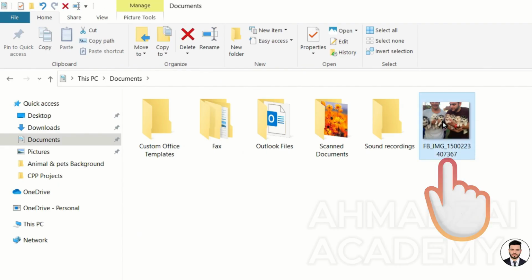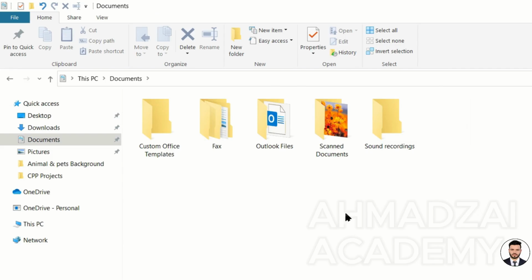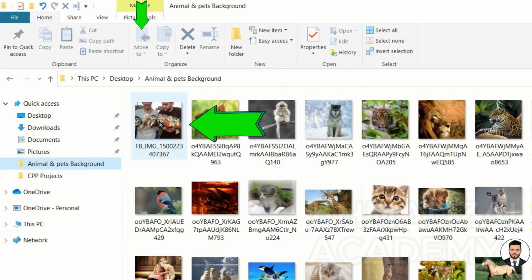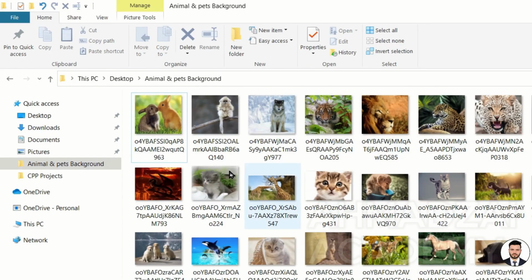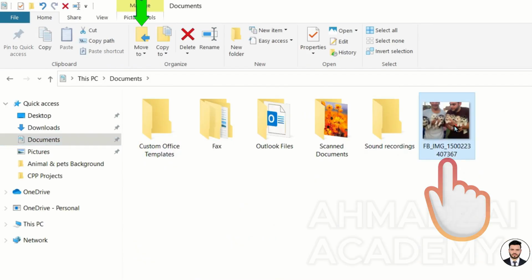But let's say we want to move it instead, like cut and paste. So what do we do next? We go back there again and select it. This time, instead of copy to, we choose move to. Move to, choose folder. We tell it to move to Documents and click OK. Now it's no longer here. If we go to Documents, the file is there. Or, on the contrary, move it back from here to that same folder.